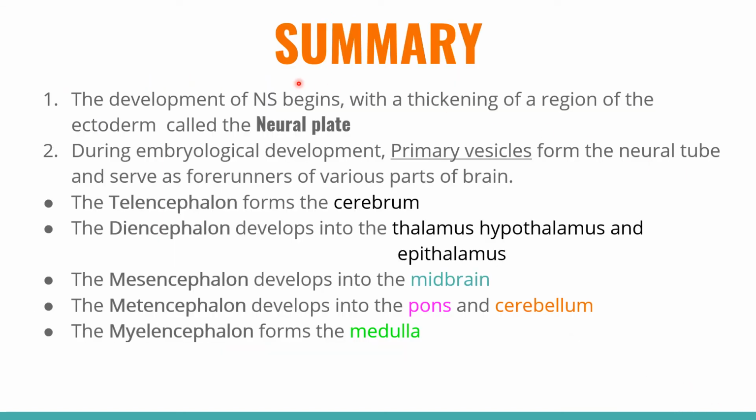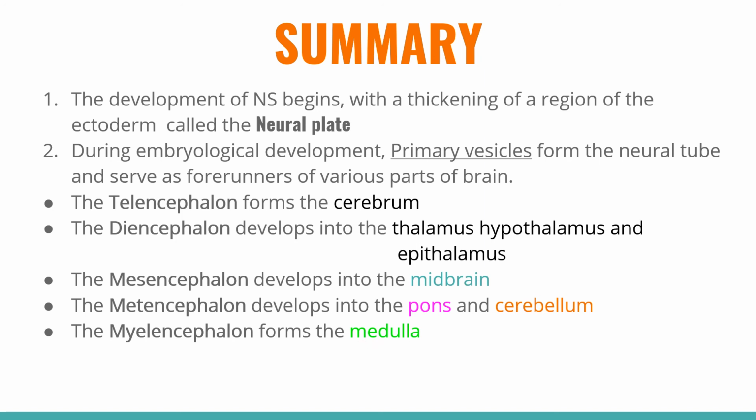Now, after learning the development of the nervous system, let's review some important points. The first is that the development of the nervous system begins with the thickening of a region of the ectoderm called the neural plate. The second is that during embryonic development, primary vesicles form from the neural tube and serve as forerunners of the various parts of the brain. The telencephalon forms the cerebrum. The diencephalon develops into the thalamus, hypothalamus, and the epithalamus. The mesencephalon develops into the midbrain. The metencephalon develops into the pons and cerebellum, and the myelencephalon forms the medulla.